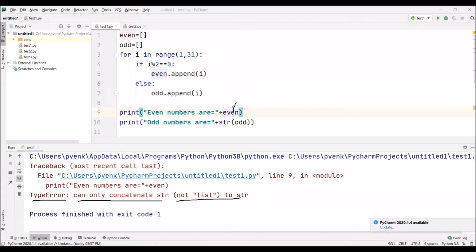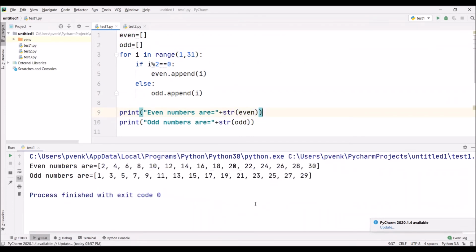Even is a list data type, and the data that we are giving, even numbers, is a string data type. We are trying to concatenate two different data types. That is not possible. We can only concatenate two strings. So I am making this even list explicitly a string. Then when I execute, the even numbers and odd numbers are printed.